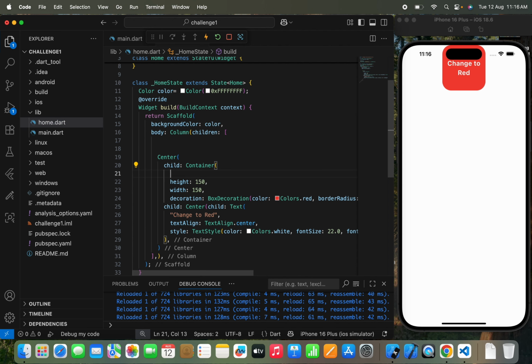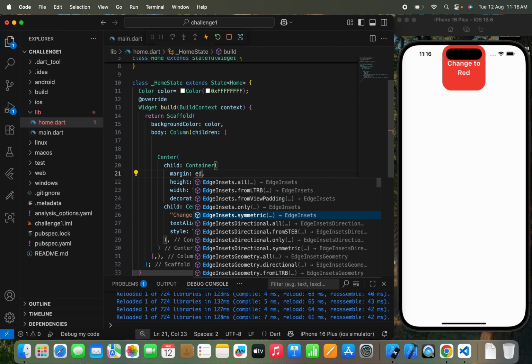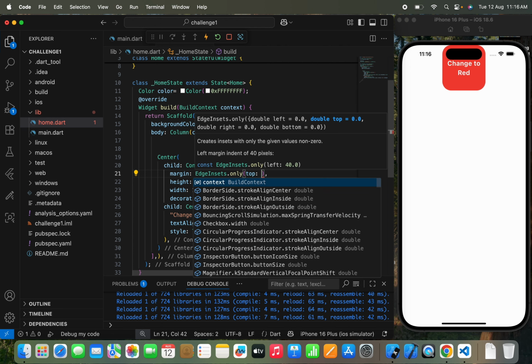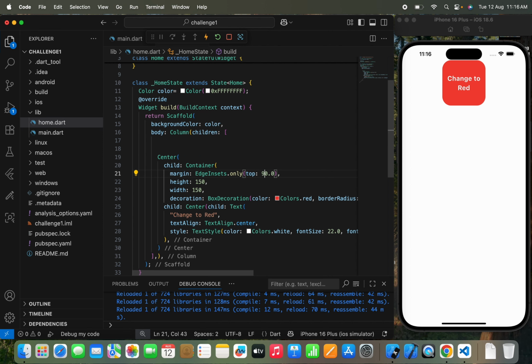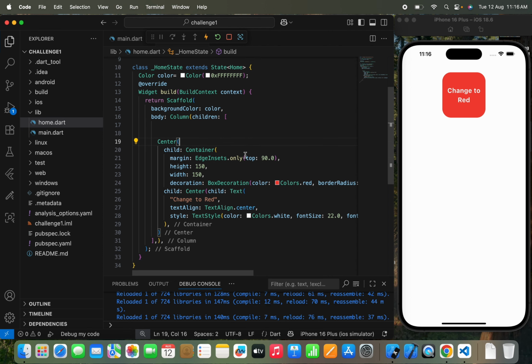Okay, let's do one thing. Let's pass margin edge insets dot only. From the top, let's pass 50.0, or let's pass 90.0. Change to red. So this is our first container.